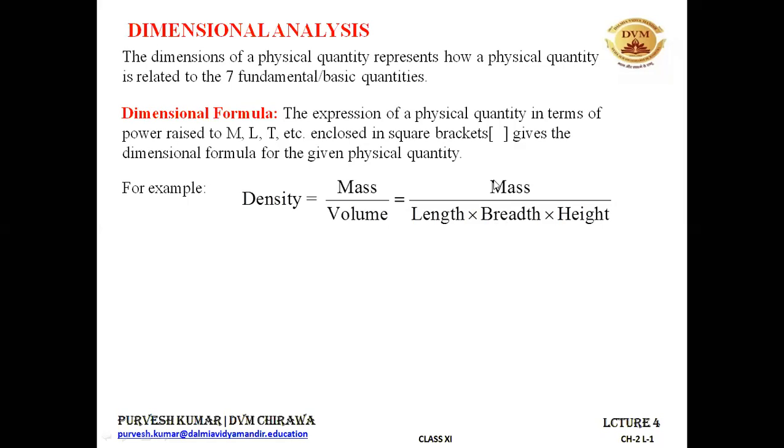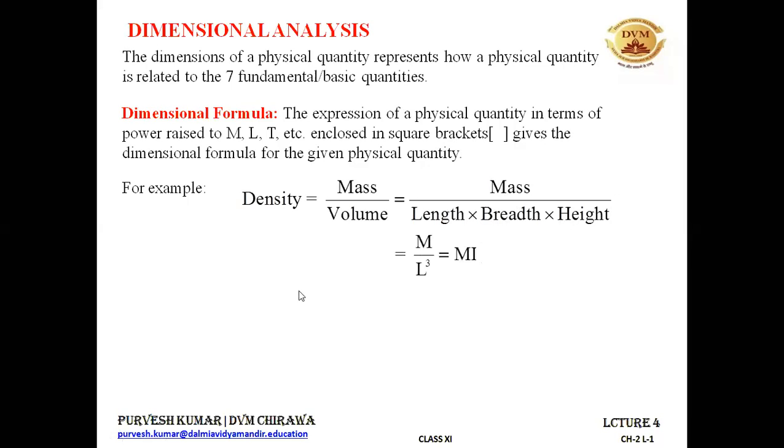For mass, I can write the dimensional symbol as capital M, because the dimensional symbol for mass is capital M. Length has a dimensional symbol capital L. Breadth is a type of length only, a type of distance, so it has a dimensional symbol capital L. Also height is a type of distance, so it is also having a dimensional symbol L. So it becomes capital M upon L multiplied by L multiplied by L in terms of dimensions.